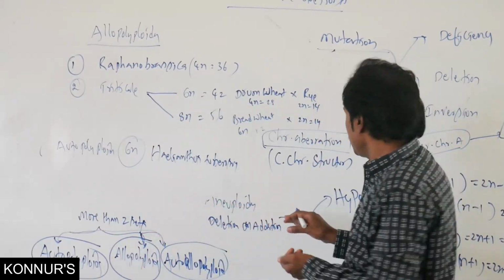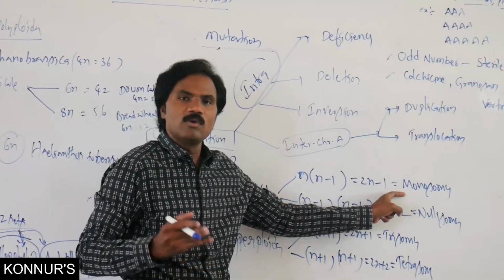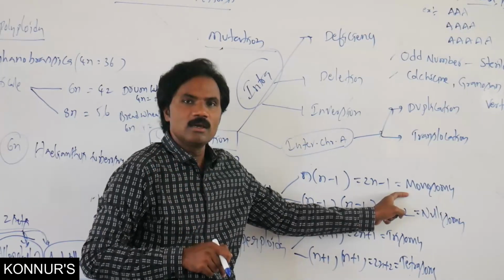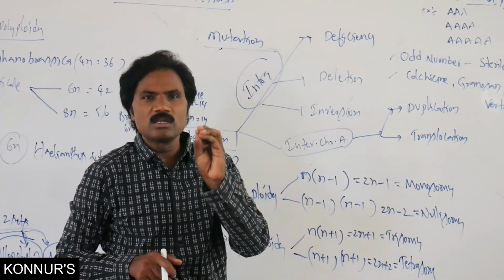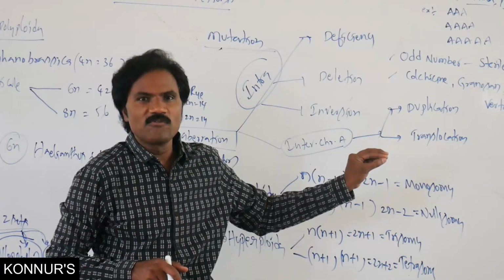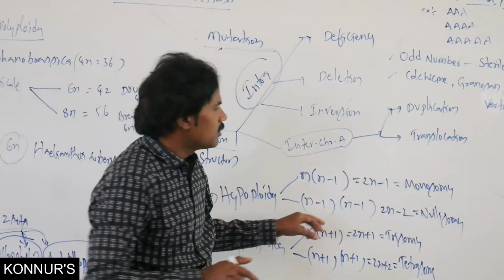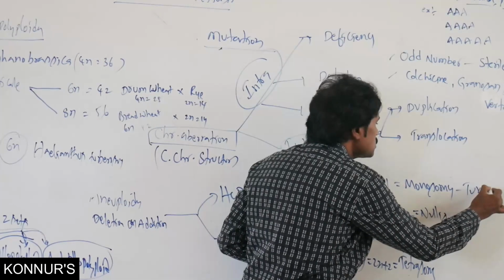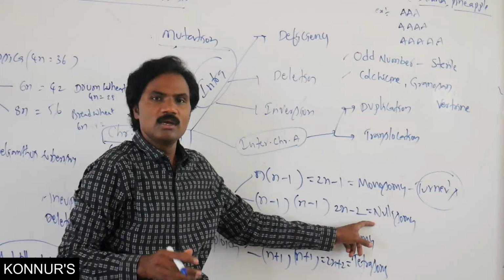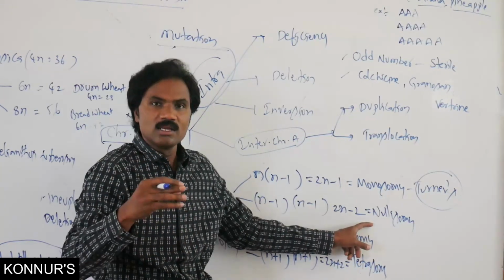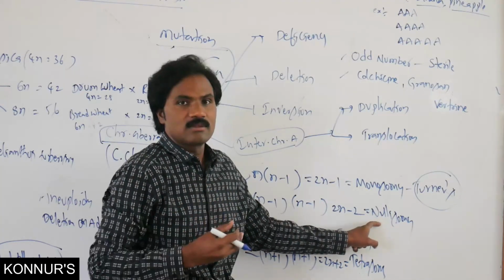Then aneuploidy, as we already said, hypoploidy, monosomy. Say any one example of monosomy related to human beings. Monosomy, Turner's syndrome. Here normally there are 46 chromosomes, here it is 45, 44 plus X0, normally related to female. That is Turner's syndrome. Nullisomy is normally lethal, or it may cause death.